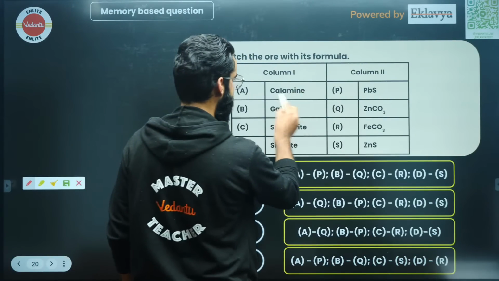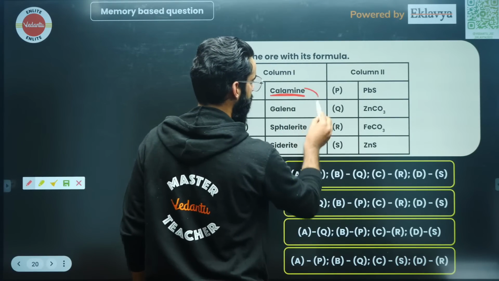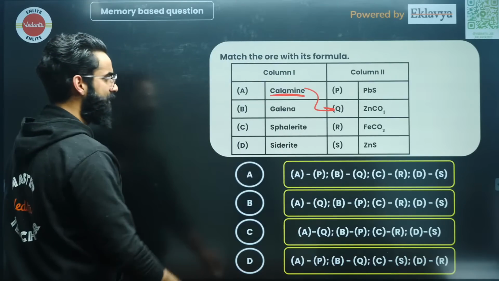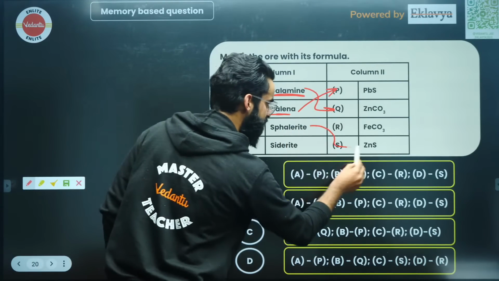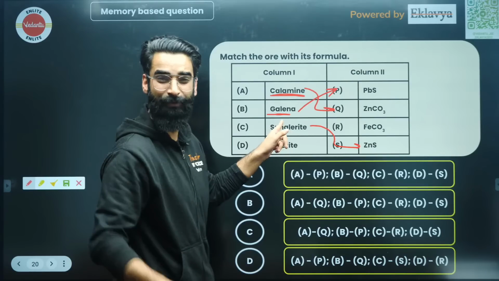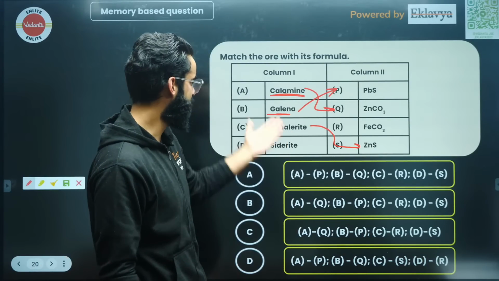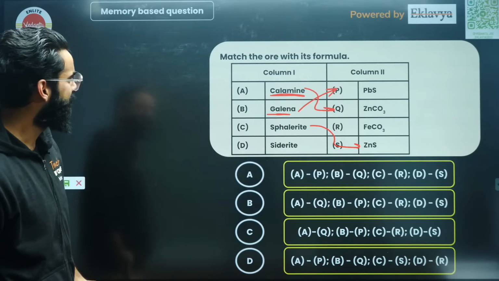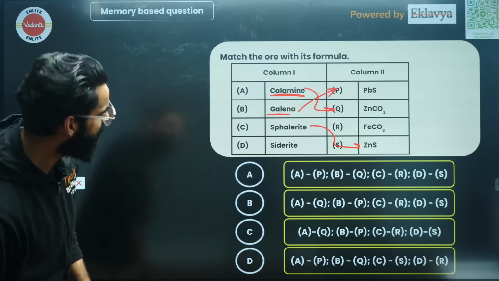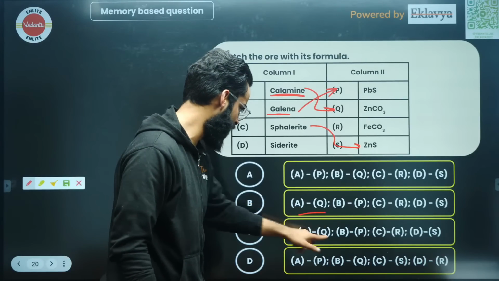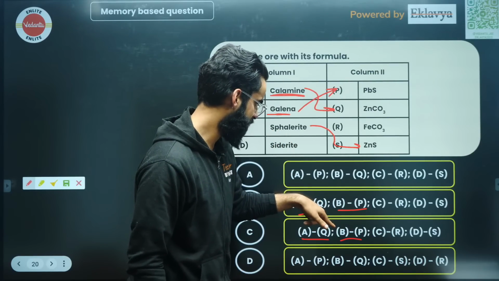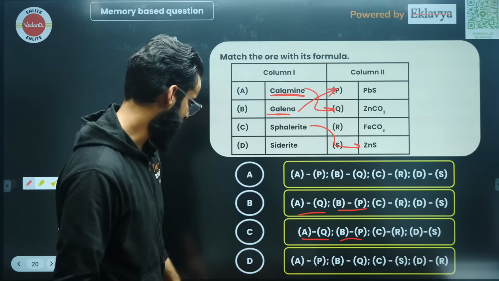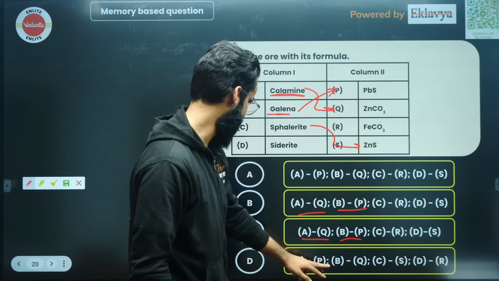Calamine. It is zinc carbonate. Galena. PbS. Sphalerite. Zinc sulfide, right? This is something which I've recently taught you in solid state, my dear people, right? So the question is done and dusted. Match A with Q, B with P, C with S. Wait, there are some mistakes. A with P, just a second, A with Q.